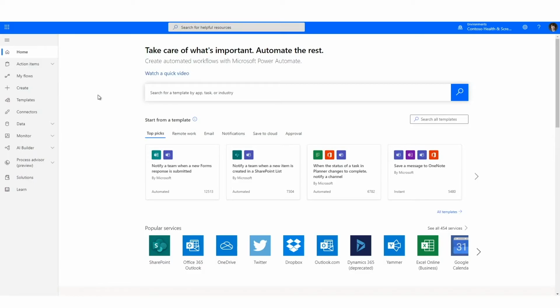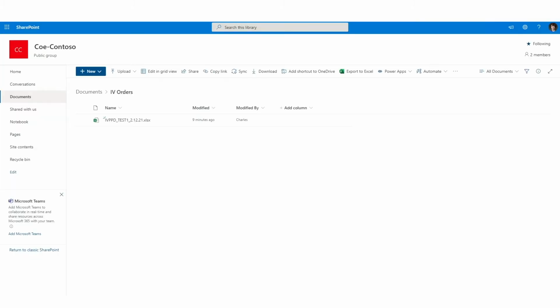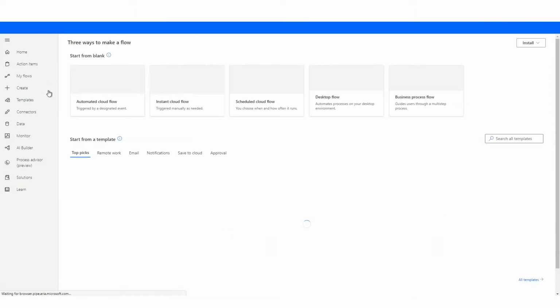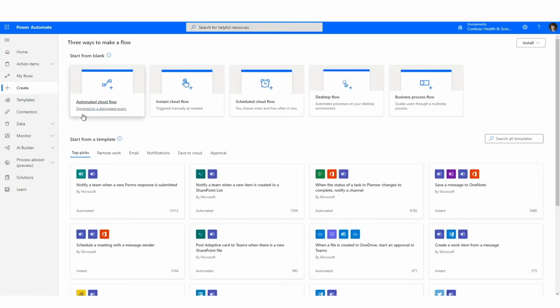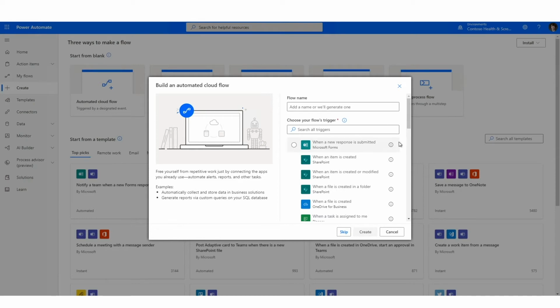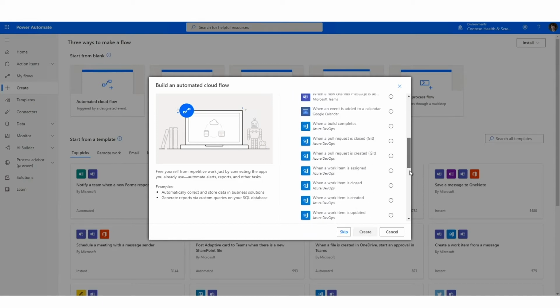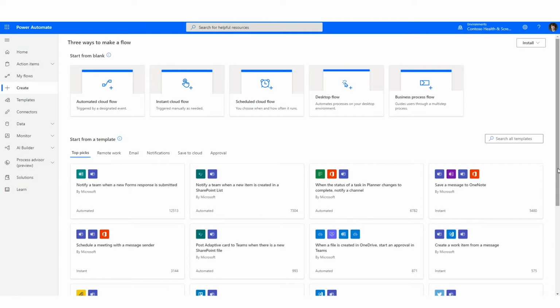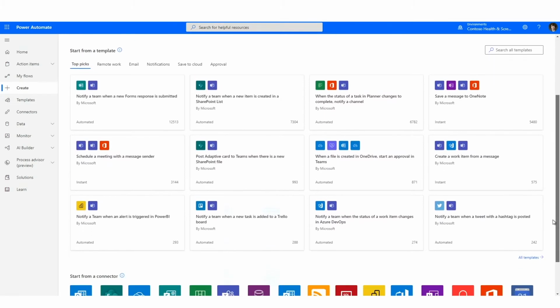In this demo, I'm going to be talking about Farmscript. They have a process for end-of-month billing reports that start when a file is uploaded to SharePoint. But before diving into the process, let's take a little bit deeper look at what Power Automate has to offer. As I mentioned before, it has digital process automation, which makes it easy to get started using any of the 400 connectors that we have. You can see here triggers that can kick off a flow based on an automated event, including that SharePoint trigger that we're going to use. There's also templates that make it very easy for anybody to get started by using these pre-packaged scenarios that work out of box.